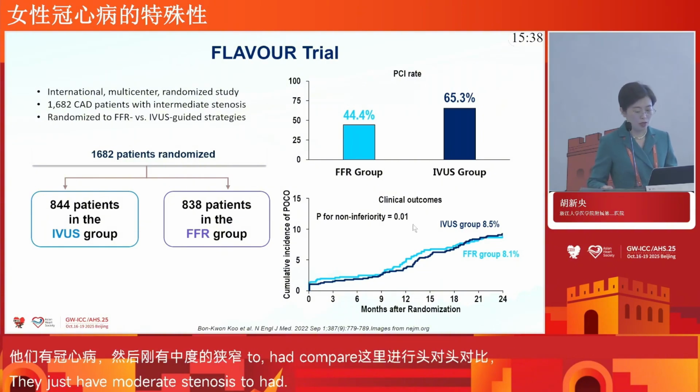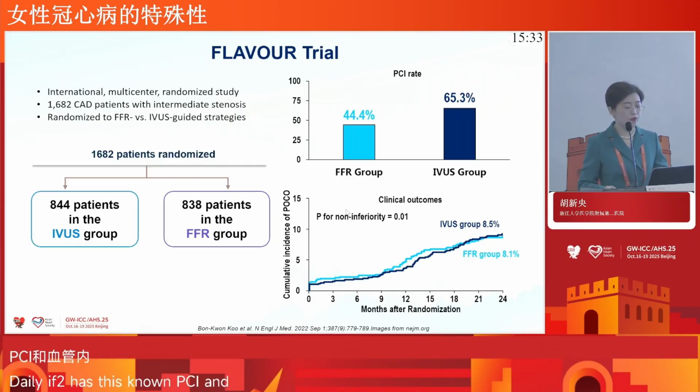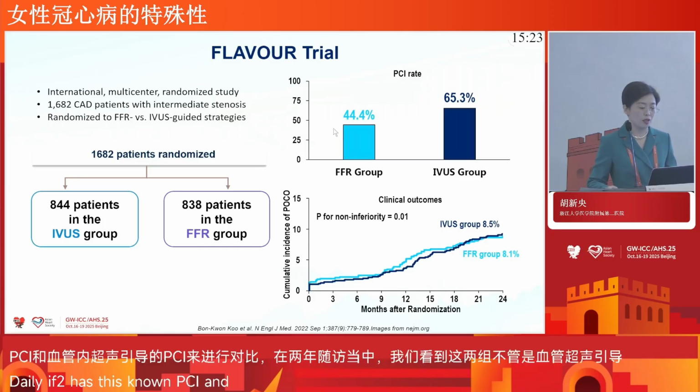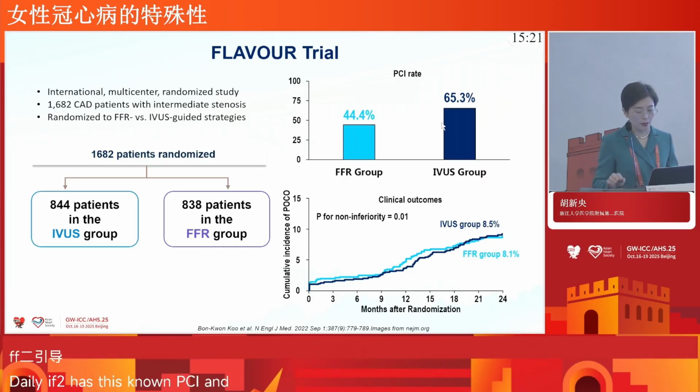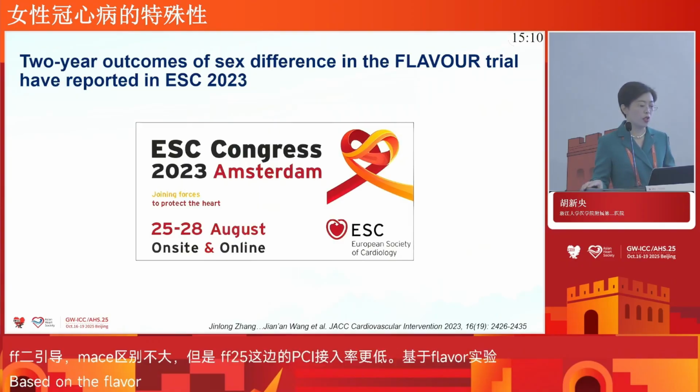During the 2-year follow-up, we found the MACE was similar between the IVUS group and the FFR group, but FFR-guided PCI significantly reduced the PCI rate compared to the IVUS group. Based on the FLAVOUR study, we analyzed the substudy of sex differences in FLAVOUR.